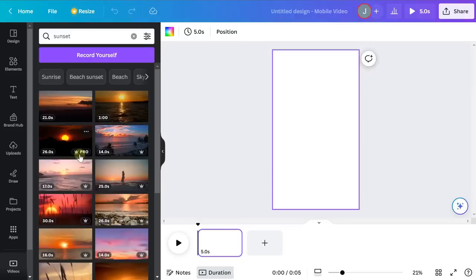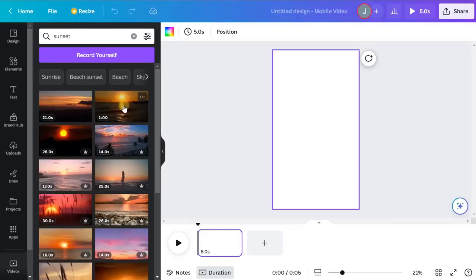But that's why I see a bunch of these with these little crowns. If you don't have your free trial activated yet, you may not see any of those. You'll just see ones like this that don't have anything beside it. That means they're free to use. And this actually is the one that I would probably recommend. Maybe this one, but I think this one is exactly what we're after in terms of an ambient background that's not going to interfere with the text or attract too much attention.